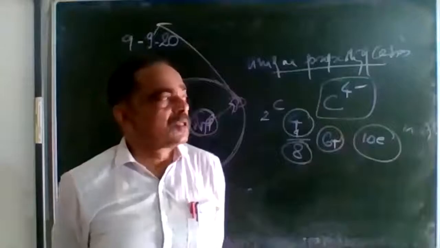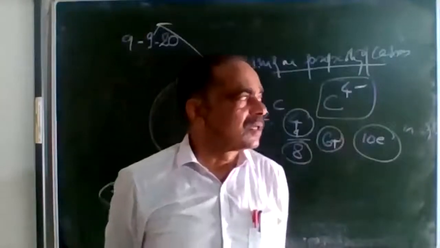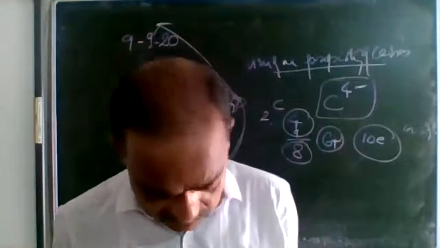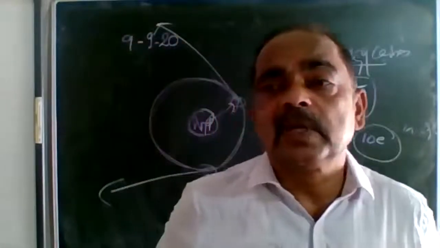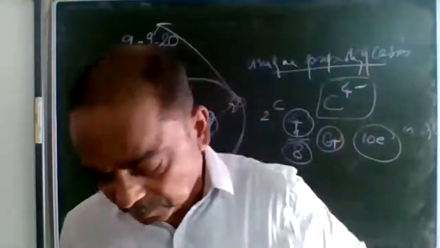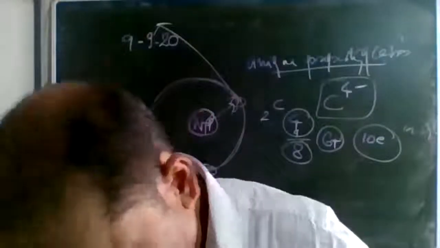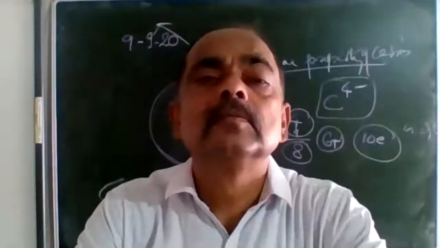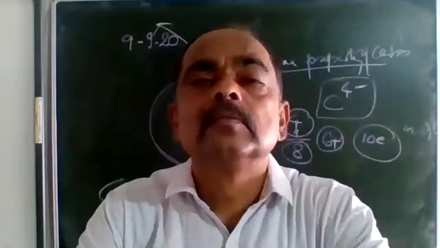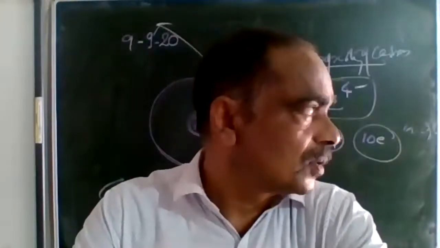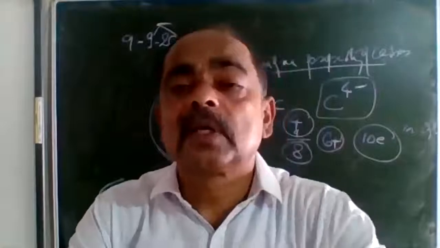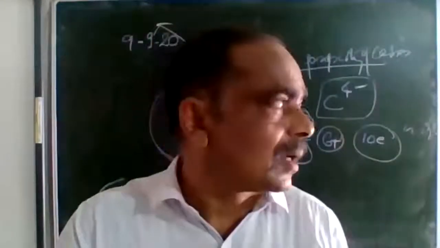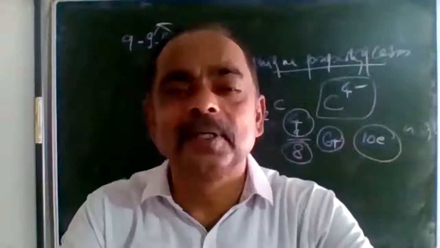To lose 4 electrons, a very large amount of energy is needed. Therefore, carbon cannot form a cation. C-A-T-I-O-N, cation.